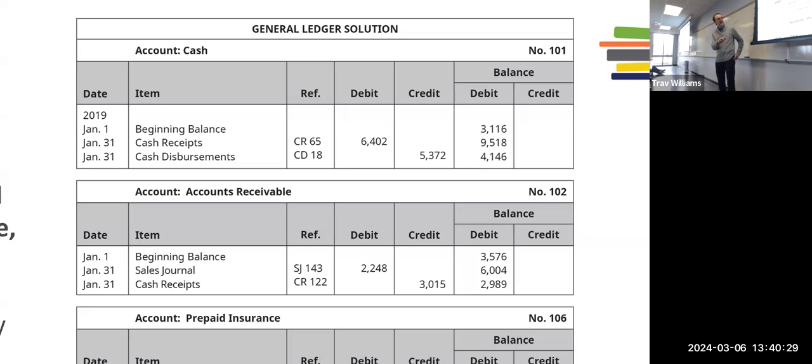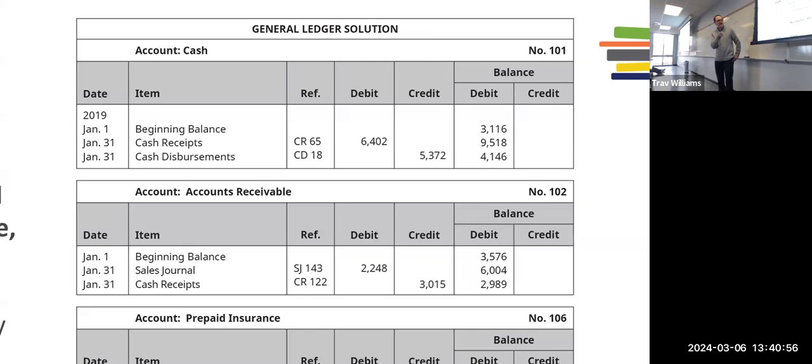Okay, let's look at accounts receivable. Now this is the master accounts receivable account, sometimes referred to as the control account. So you don't see individual customers here. You don't see their individual transactions. Instead, you see beginning balance in accounts receivable, plus from the sales journal, a debit of $2,248.